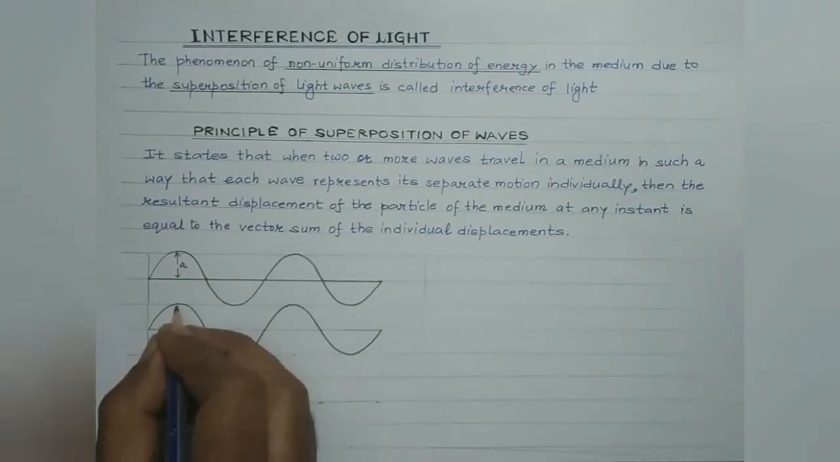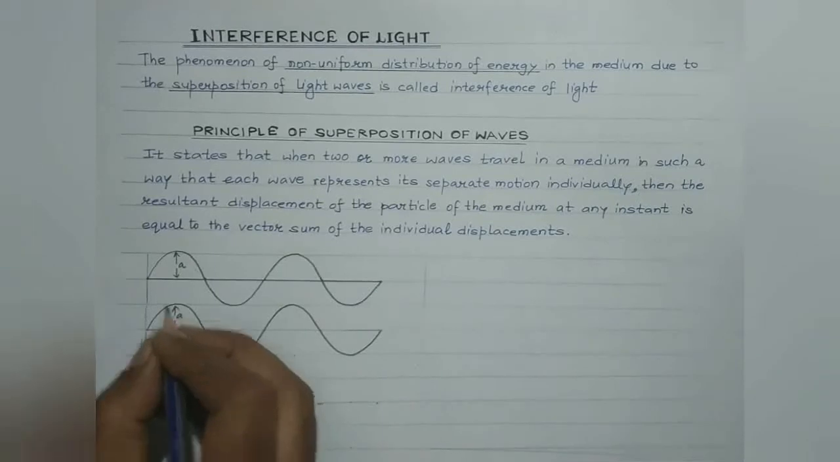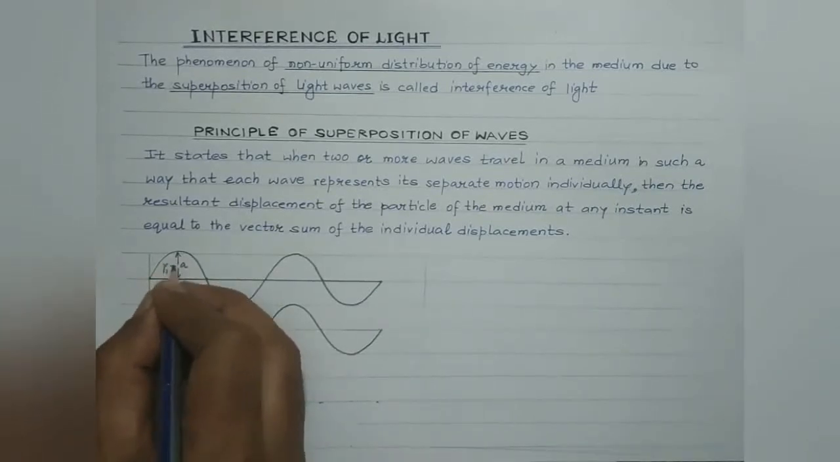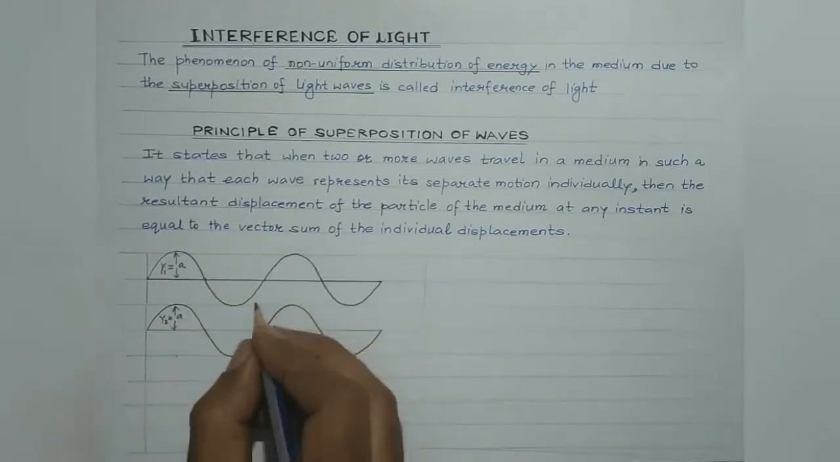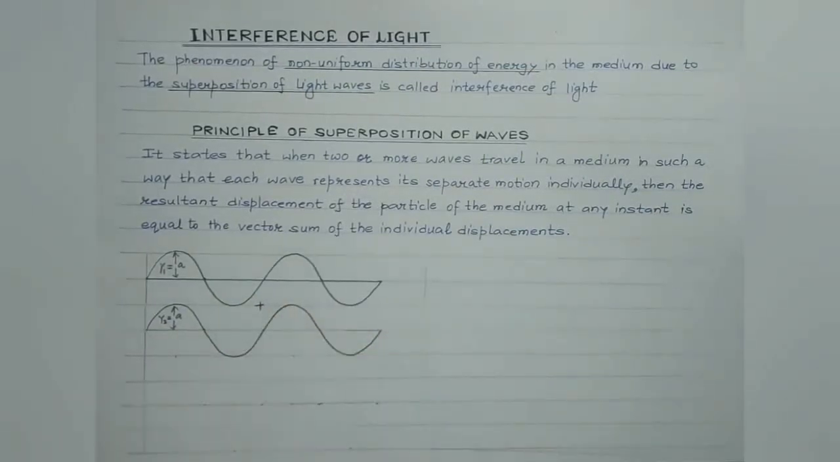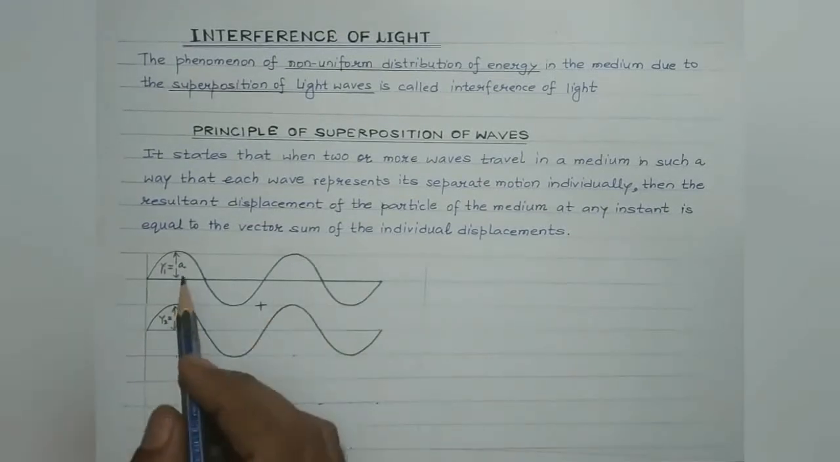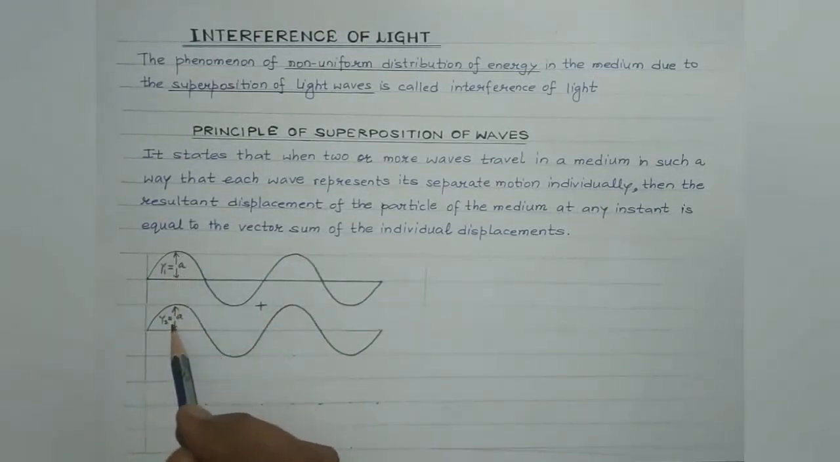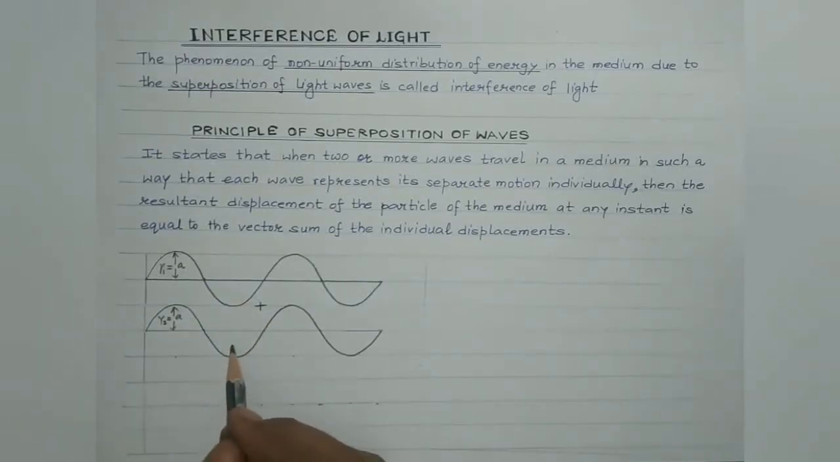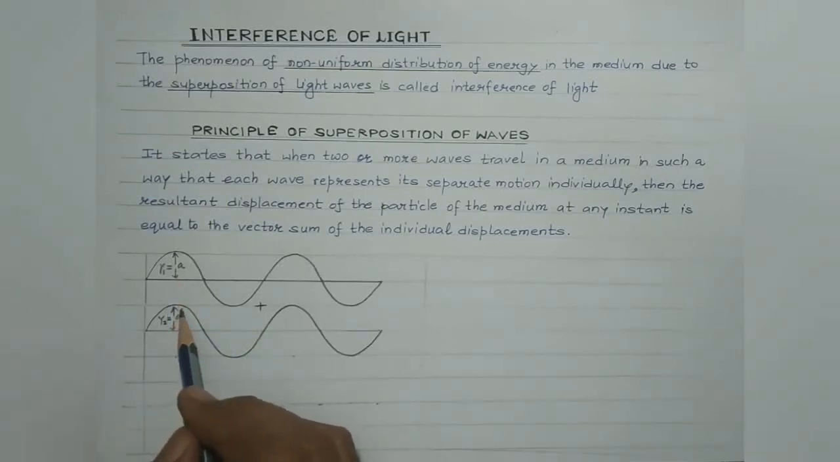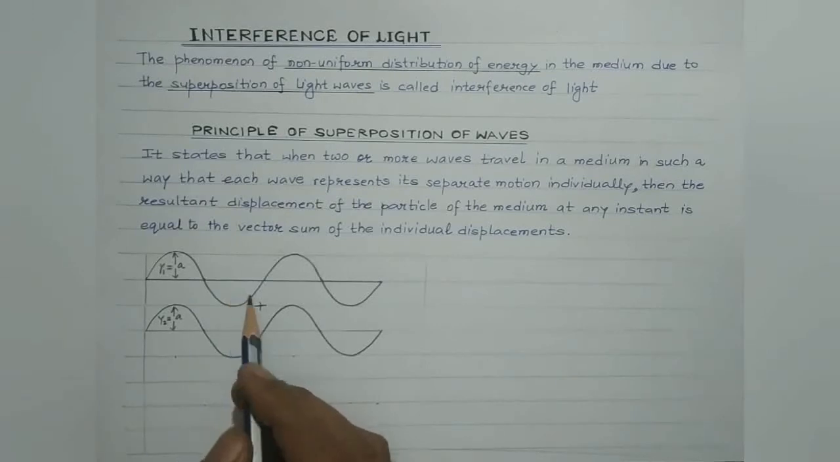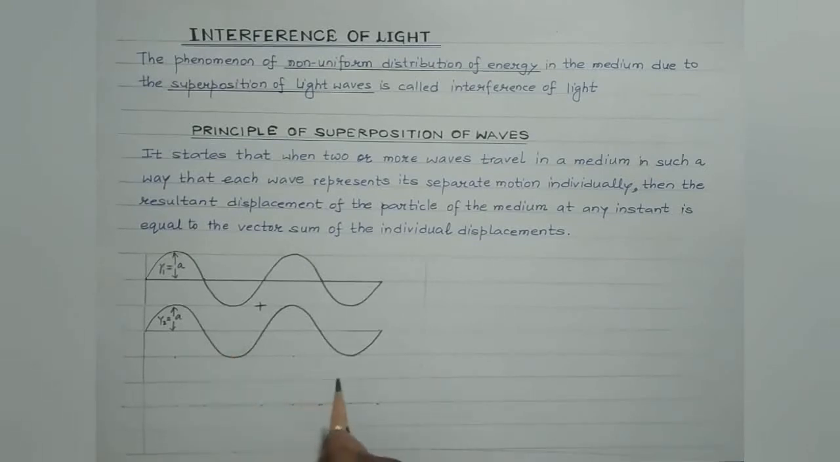Its displacement is also A. Maximum displacement, that is amplitude. So it is Y1 and suppose it is Y2. Now when these two waves superpose with each other, the crest of one wave falls on the crest of the other, or the trough of one wave falls on the trough of the other. So at the points where the crest of one wave falls on the crest of the other, or the trough of one wave falls over the trough of the other wave,